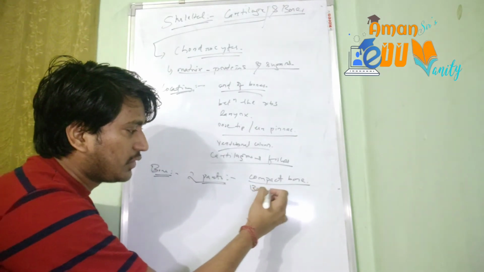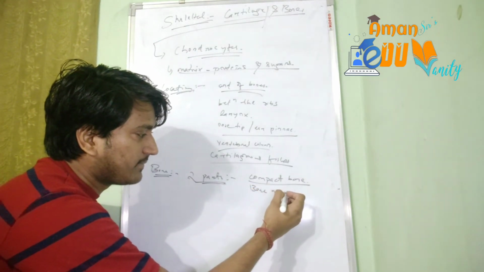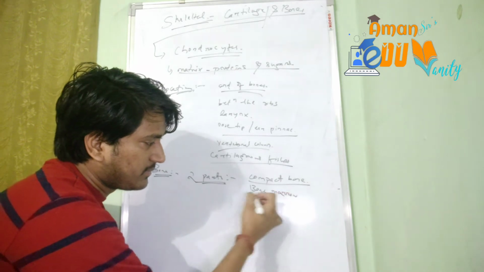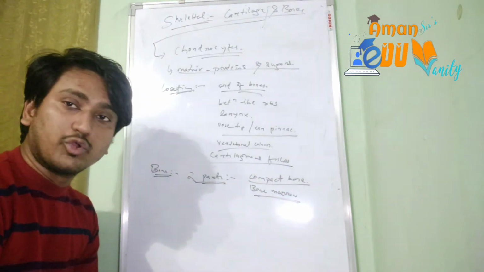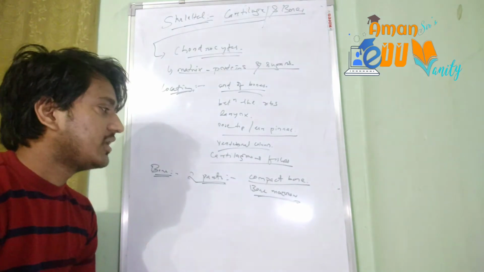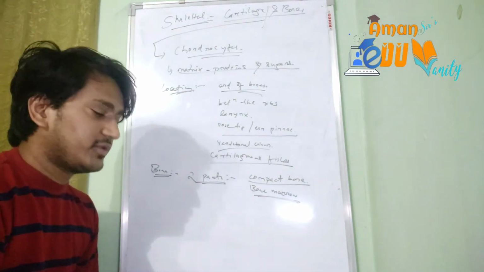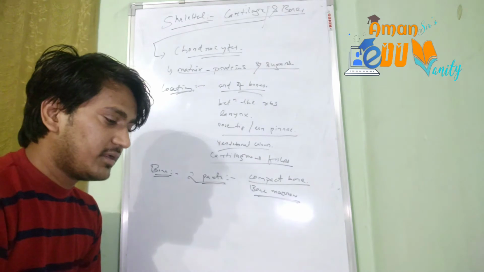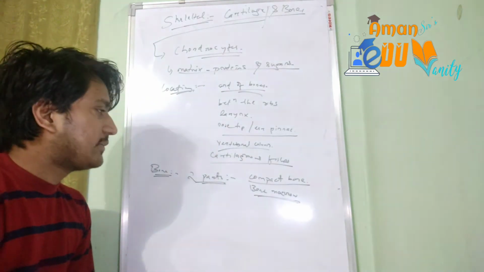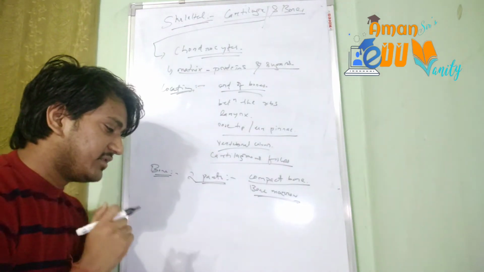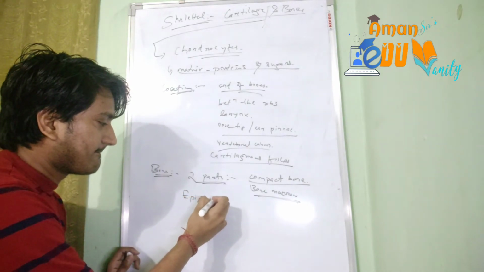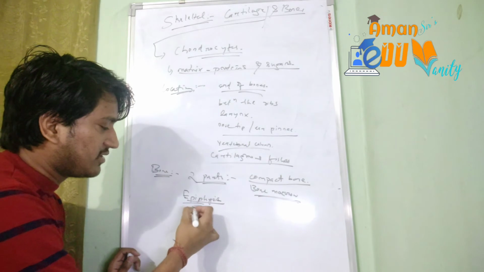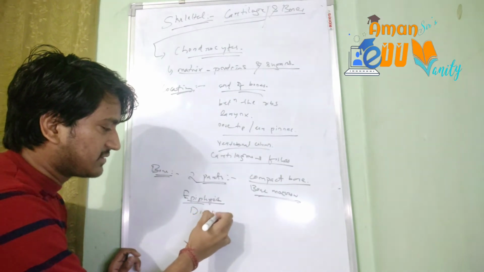bone marrow, which is in between the compact bones. The hollow region between the compact bones is filled with the bone marrow. So these are the main two regions of the bones. The compact bone itself has two different regions. First is called the epiphysis and another one is called the diaphysis.